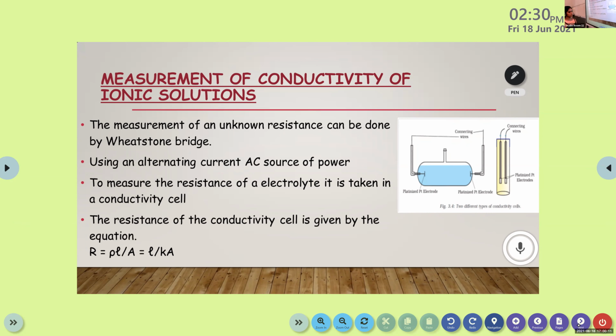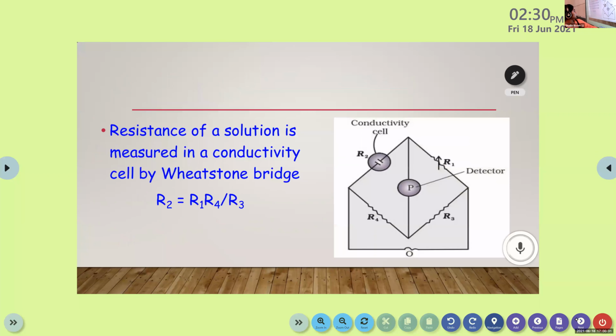And you know that conductance and resistance are interconnected. So an unknown resistance can be measured by Wheatstone bridge. I think you are familiar with Wheatstone bridge, right? It's an arrangement like this.